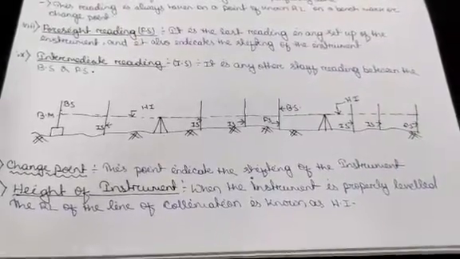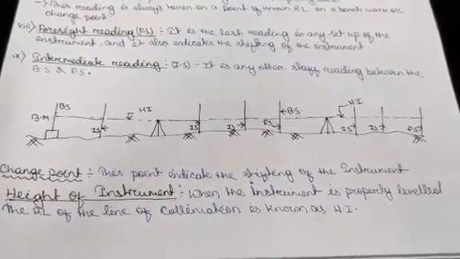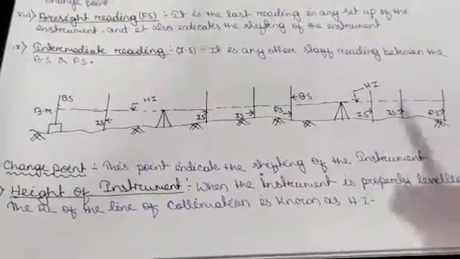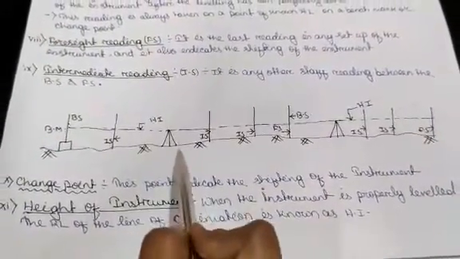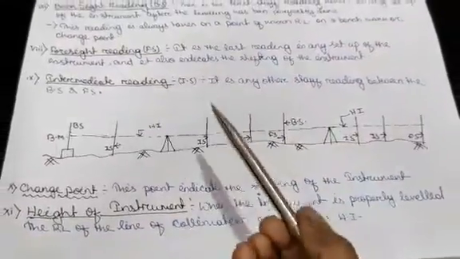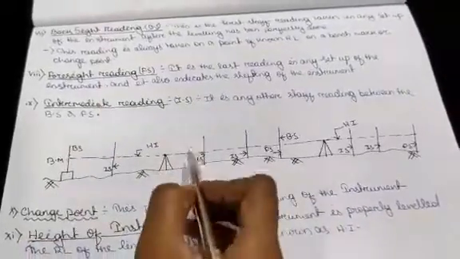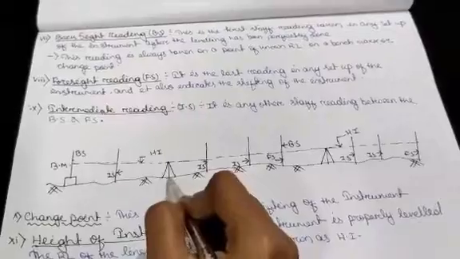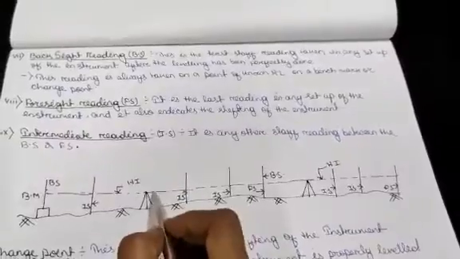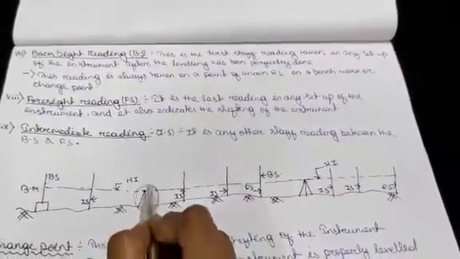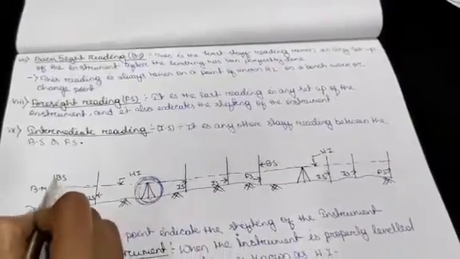After that we can start the leveling process. So first, what is BS? When we take the first reading of the first setup of the instrument, that is called BS. So here is the BS.